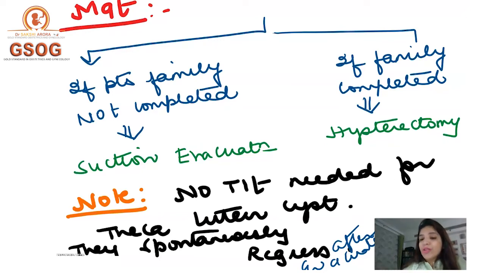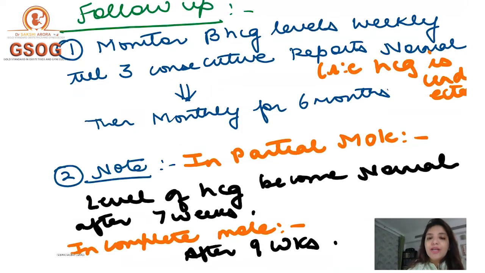So you are not going to say that because I have done hysterectomy, I'm not going to follow up the patient. No. Even if you have done hysterectomy, you have to follow up the patient by measuring her beta HCG levels, right?